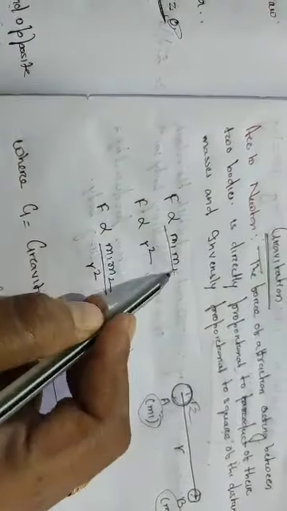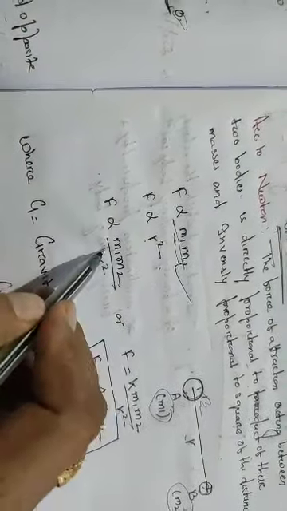So the product that I have written here, and the distance between them is r square. If you combine them together and remove the proportionality symbol, a constant term k comes. This k is taken as the gravitational constant. Clear to you? Now, some characteristics of force you can see here, students.